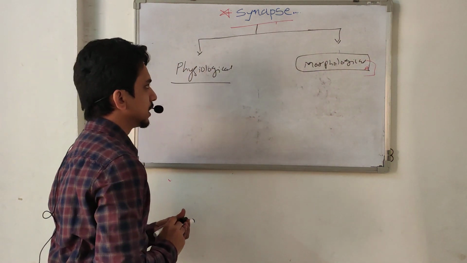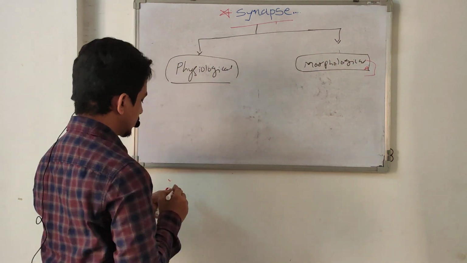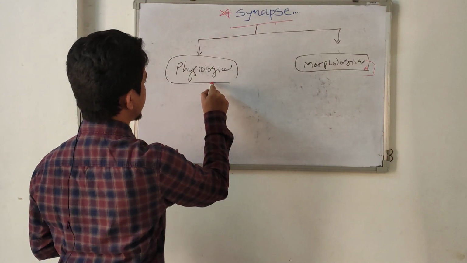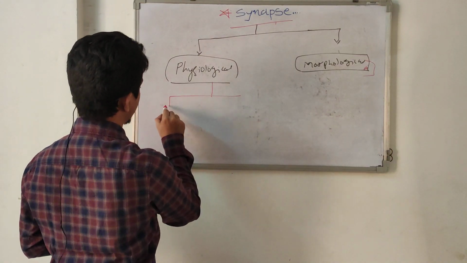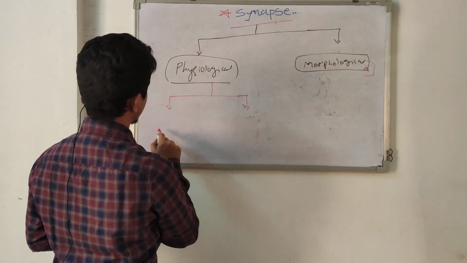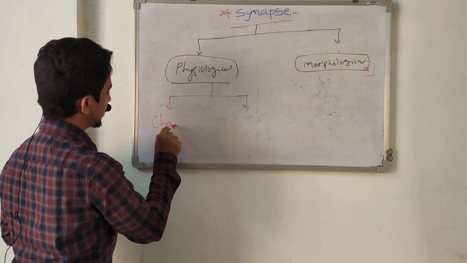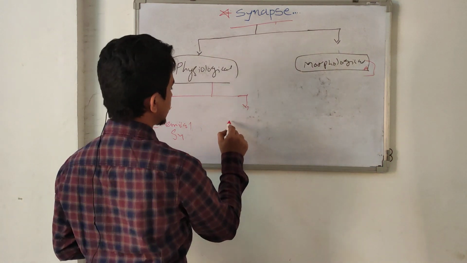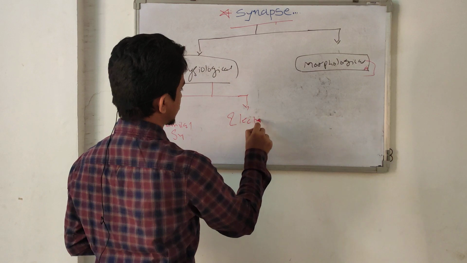Physiologically, we divide the synapse as per its function. There are two types. First is called a chemical synapse, and second is called an electrical synapse.